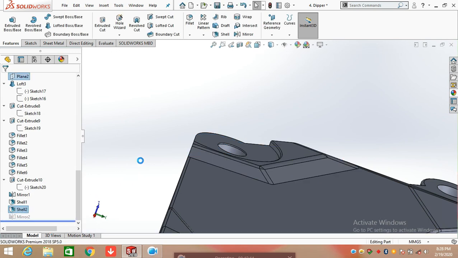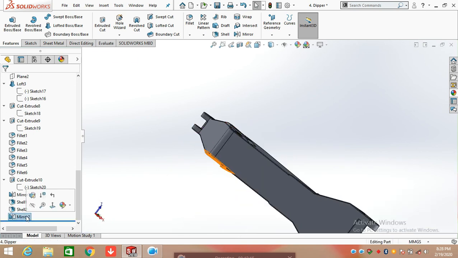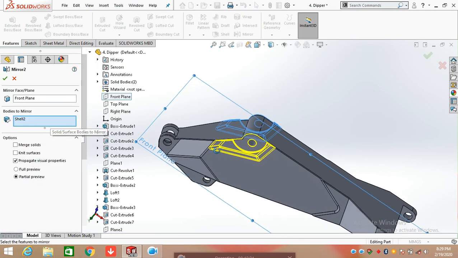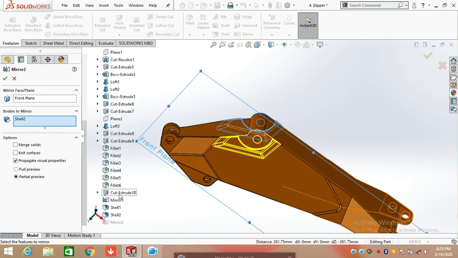At the end, again we mirror the body or the feature. So click on mirror command and select bodies to mirror with the reference of front plane. So the body is mirrored, select shell 2 here and mirror it about the front plane. So click OK.